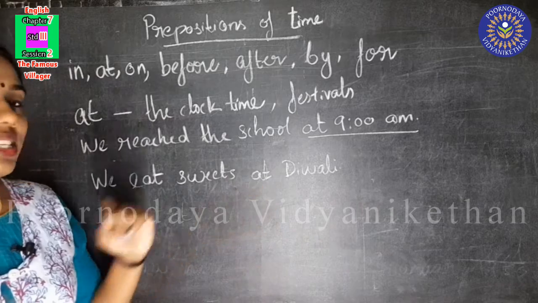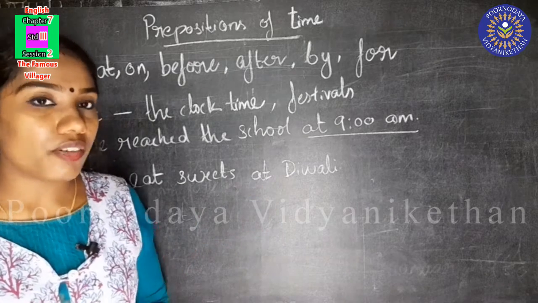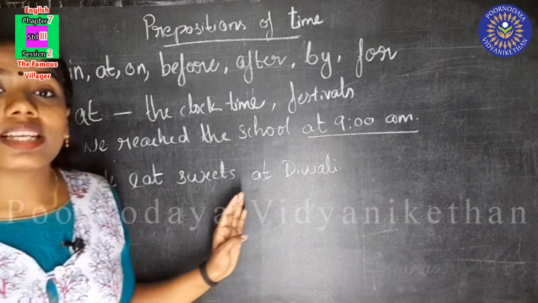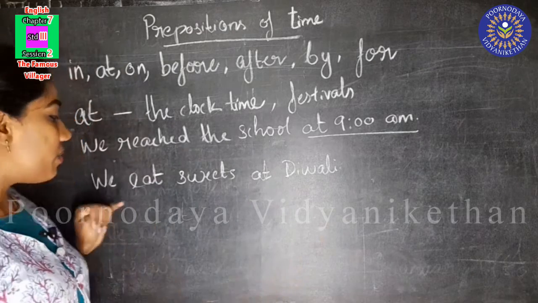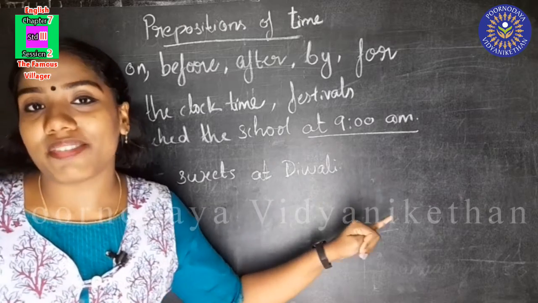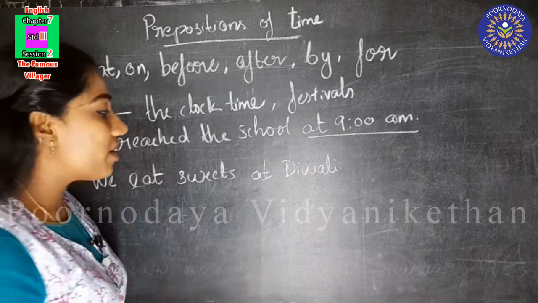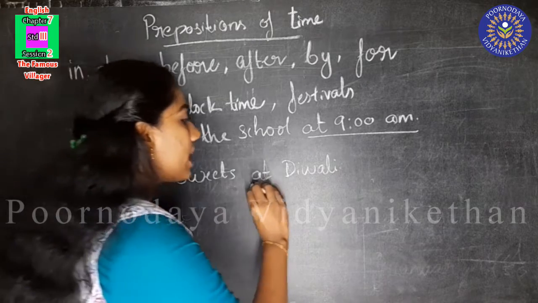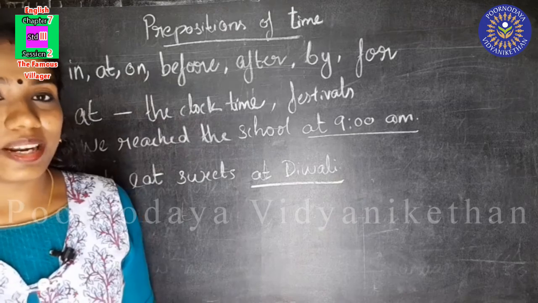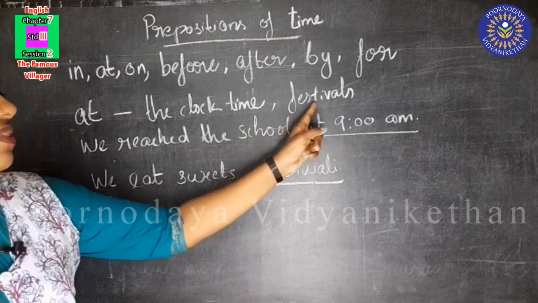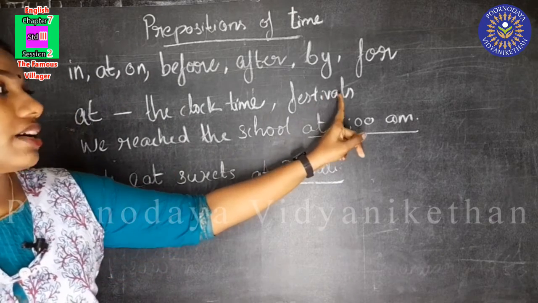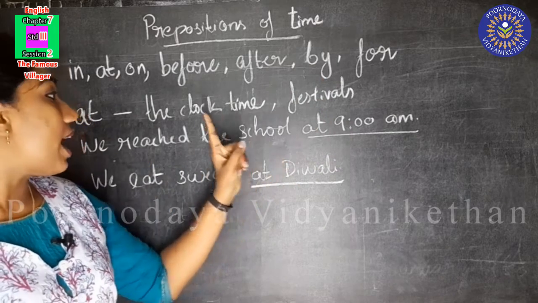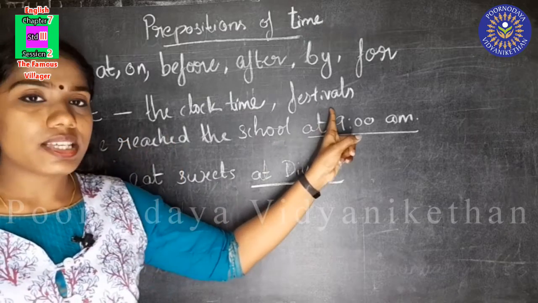So here at is the preposition of time. At tells us when we eat the sweets. We eat sweets at Diwali. Did you understand? Here at is the preposition of time. Here we used at with festival. Have you seen this? We can use at with festivals. So we used at with the clock time and we used at with festivals.